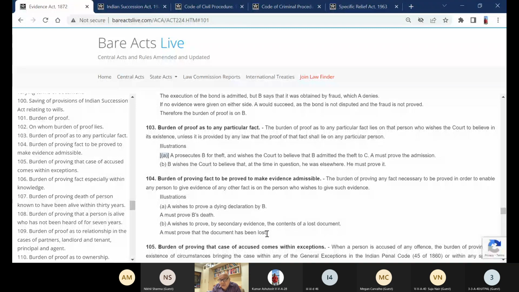So A is placing on record, A prosecutes B for theft, that my servant, I am filing an FIR against my servant who stole certain valuable item from my house. Computer चोरी करके गया.